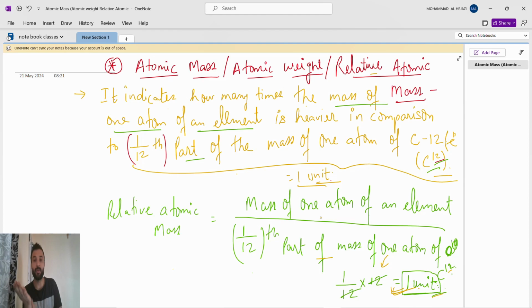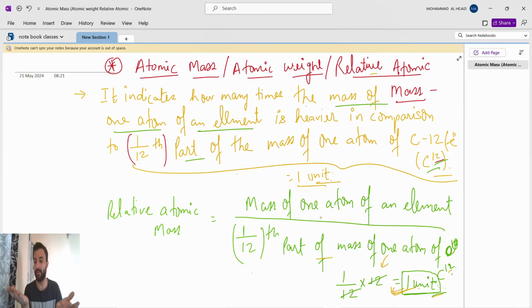In life also they compare with relatives, right? Sharma ji ka beta ko dekho. So in life also they compare with the relative. So here also atoms are compared with the relative weight. In chemistry also they compare with the relative.